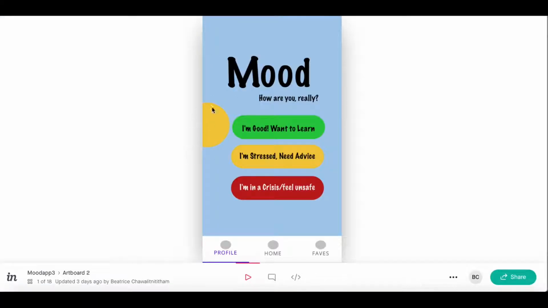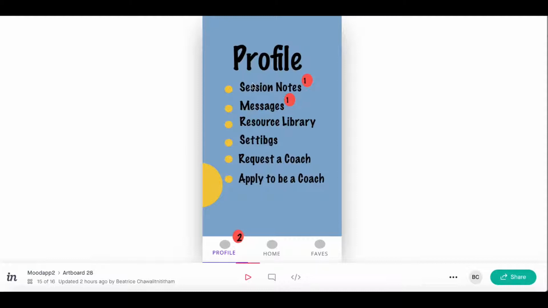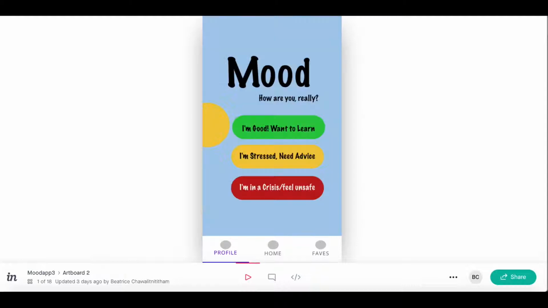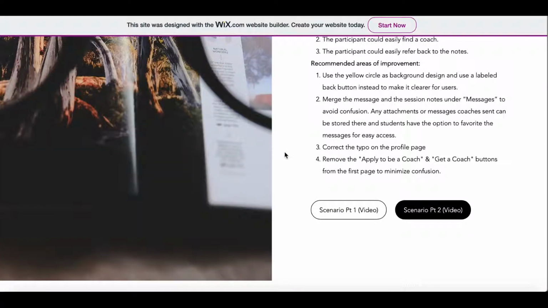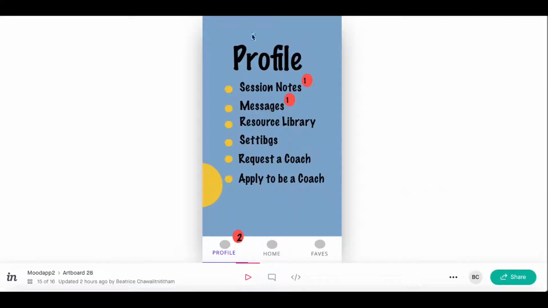The first is that the yellow button as a back button isn't clear, so I used it as a design tool instead. Also, the first version actually had these 2 options which the participant found confusing, so I removed that. And in the messaging app, I put it in 2 locations, the session notes, which is very confusing to use, so in the end I consolidated it into one place here, which is the messages. And lastly, there was a typo in one of the profile pages here, settings, so I corrected that as well.